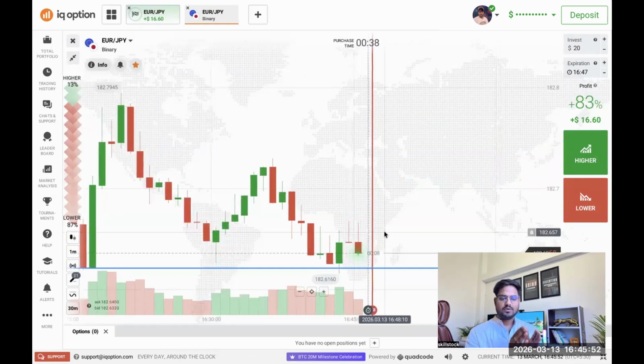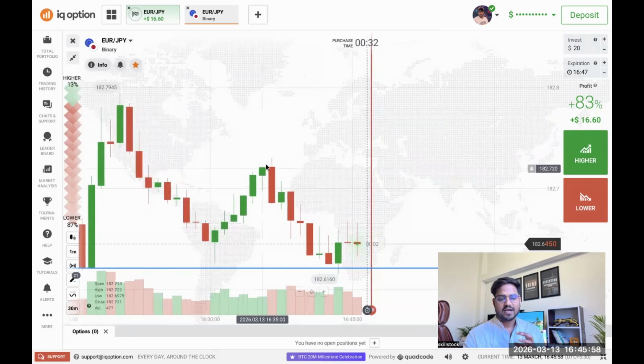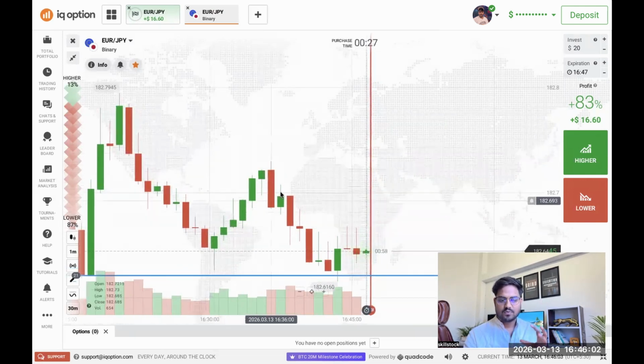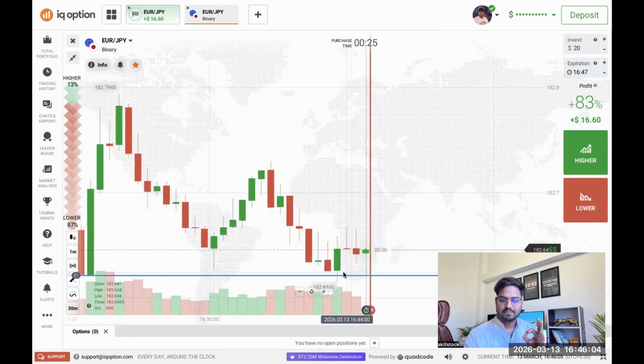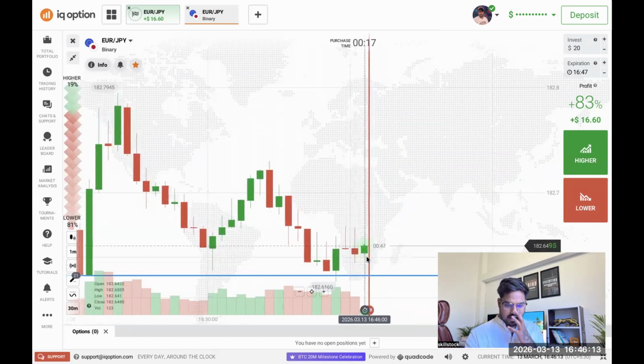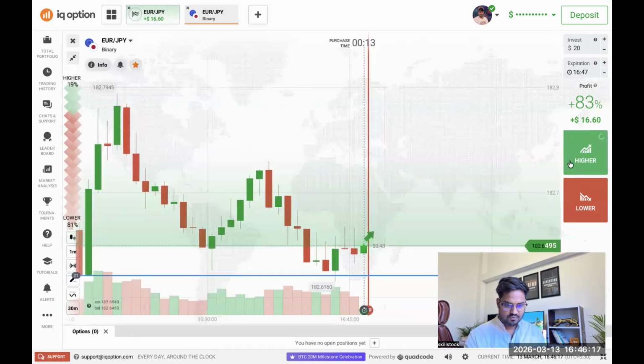Okay, so now here, what is happening? Sellers' momentum is there. From here, if you can see, sellers' momentum is there, and then buyers entered, and then again sellers entered again and again. So sellers' momentum is so nice, but because there is a buyer's zone here, the market is struggling and not moving down, right? And here there is a possibility that the market can move up.